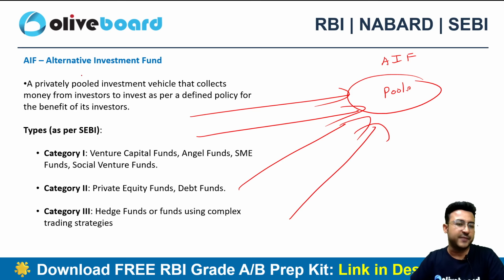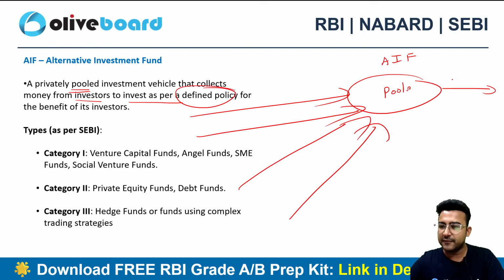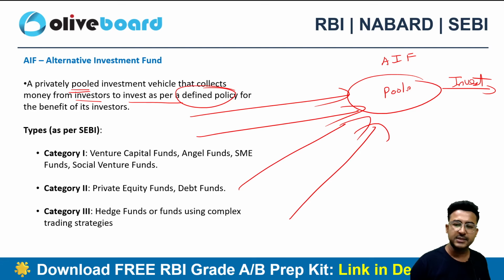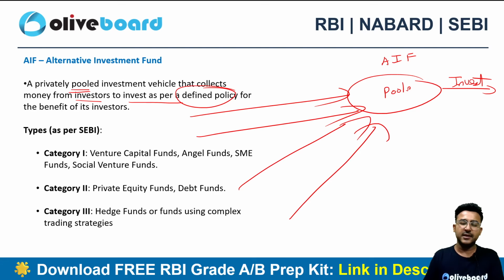So it's an investment vehicle that pools resources, that collects money from investors to invest in a defined policy. What an AIF is doing, they are taking money from different individuals, investors and so on, and they are investing the money of their investors, right? Now you think, sir, this happens in mutual funds as well, right? You must be thinking, sir, that is happening in the mutual fund as well. So what's different in AIF? That's an alternate investment fund, right?